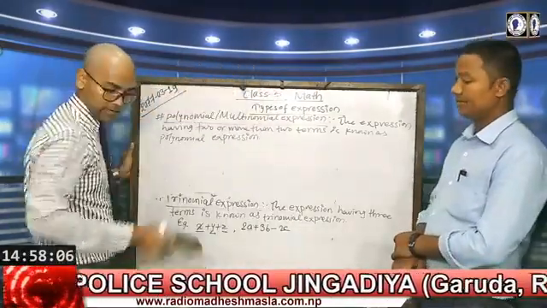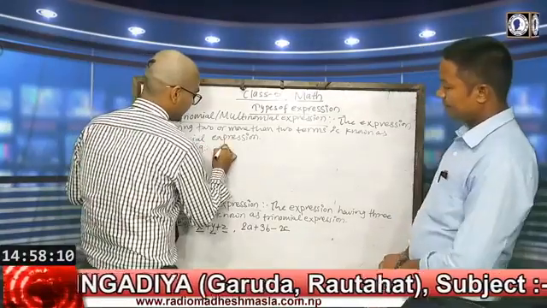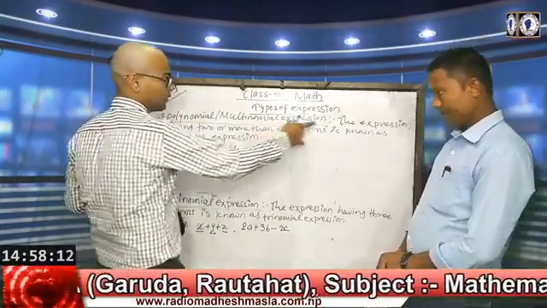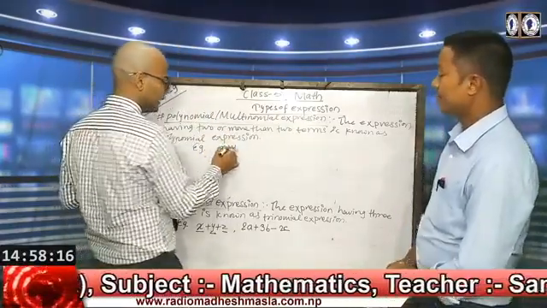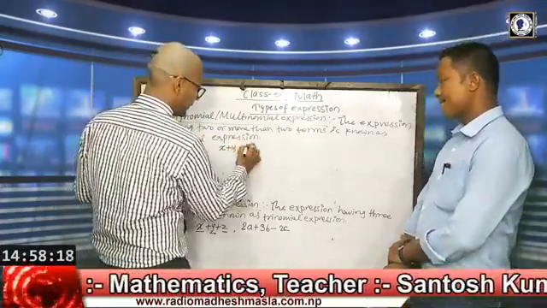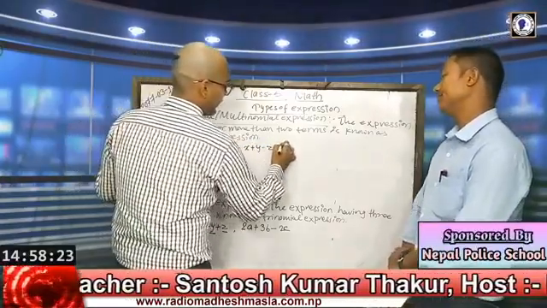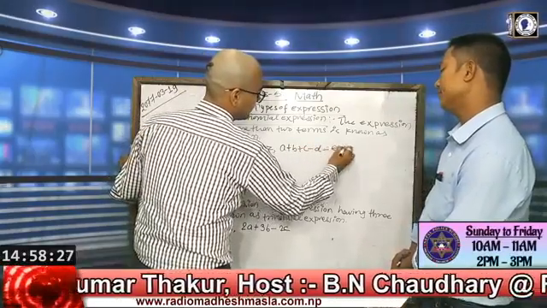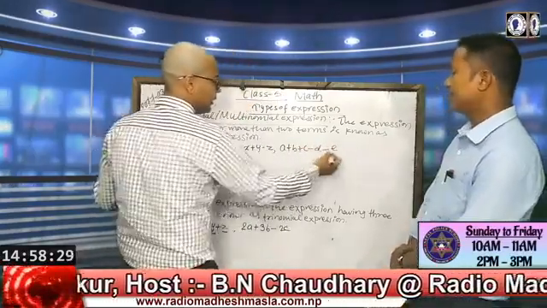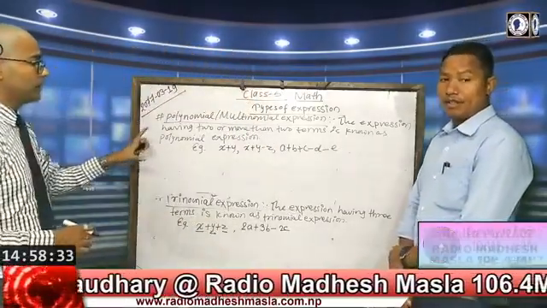For example, the examples are like this. Suppose x plus y. According to the definition, it must be 2 or more than 2, so it may be x plus y, x plus y minus z, 3 terms, a plus b plus c minus d minus e, etc. These are examples of polynomial or multinomial.